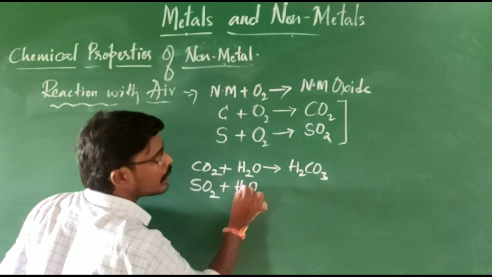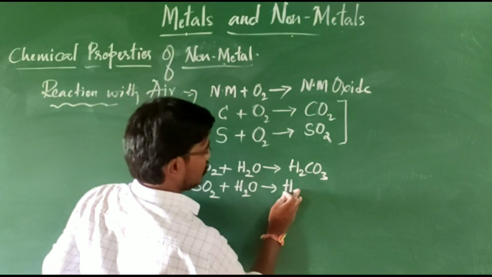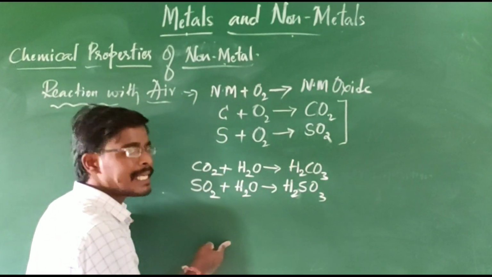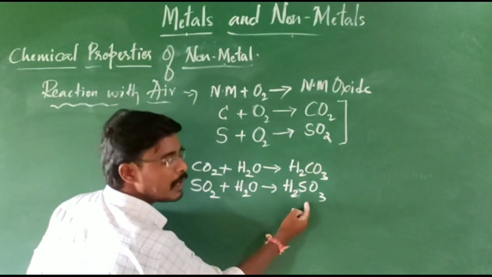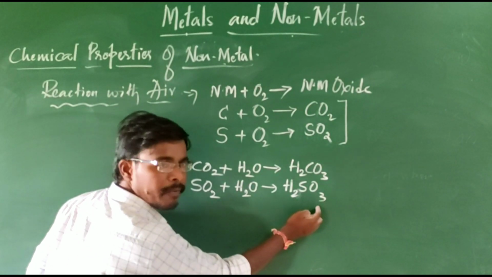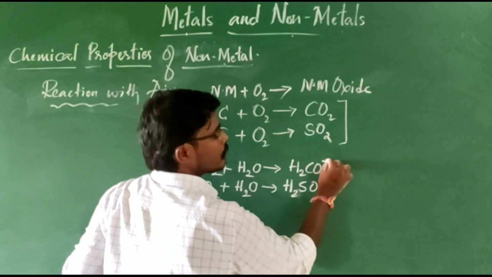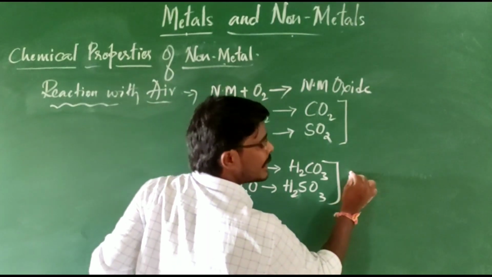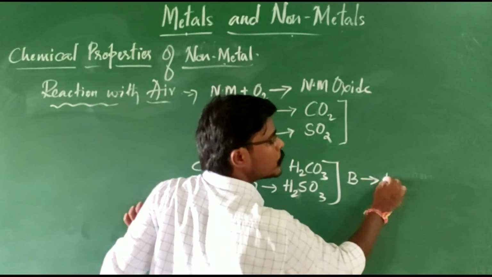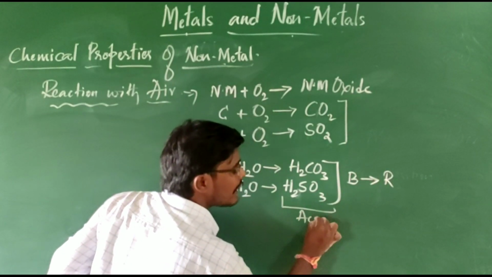When it is mixed with water, it forms H2SO3, which is called sulfurous acid. If SO3 is there, it forms sulfuric acid. So H2SO3 is sulfurous acid and H2CO3 is carbonic acid. When these two solutions are tested with blue litmus paper, the blue litmus paper turns red. If it turns red, these are called acids.